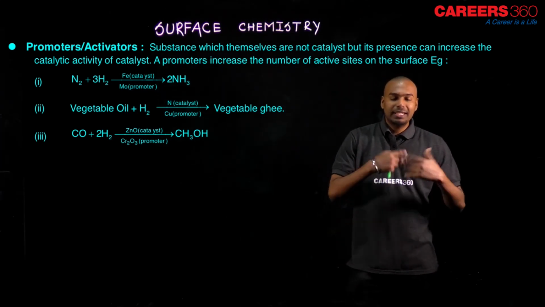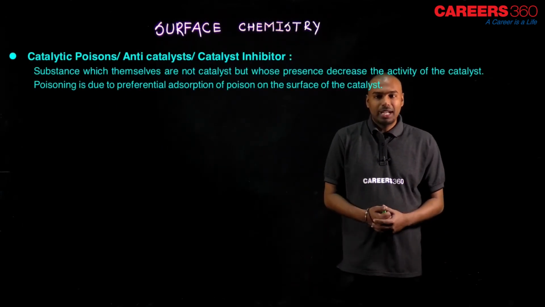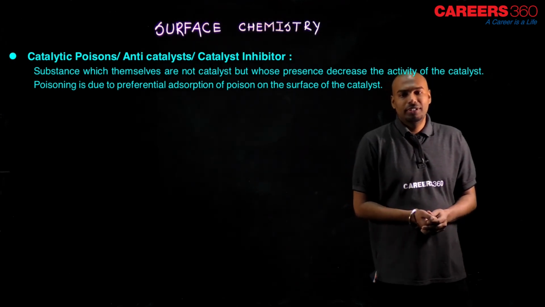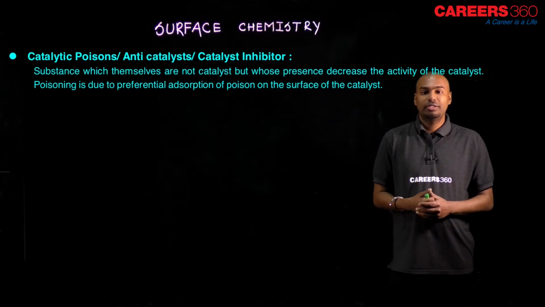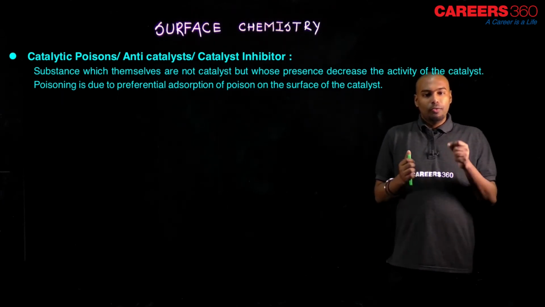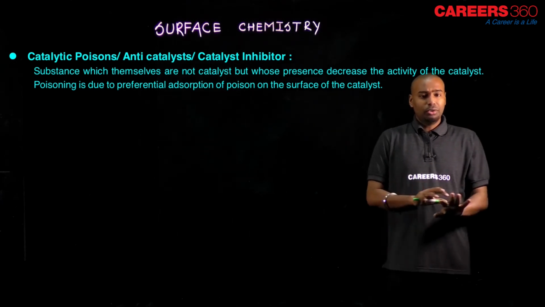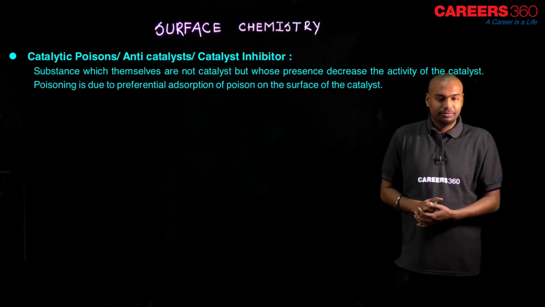Let's see the next important information about this catalysis. One is the catalytic poison, also called anti-catalyst or catalyst inhibitor. What is this? They are just opposite to the promoter. They are not catalysts. They decrease the activity of the catalyst.